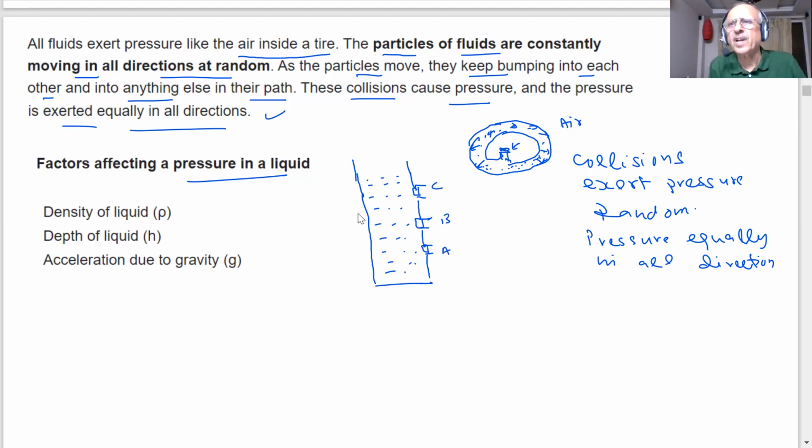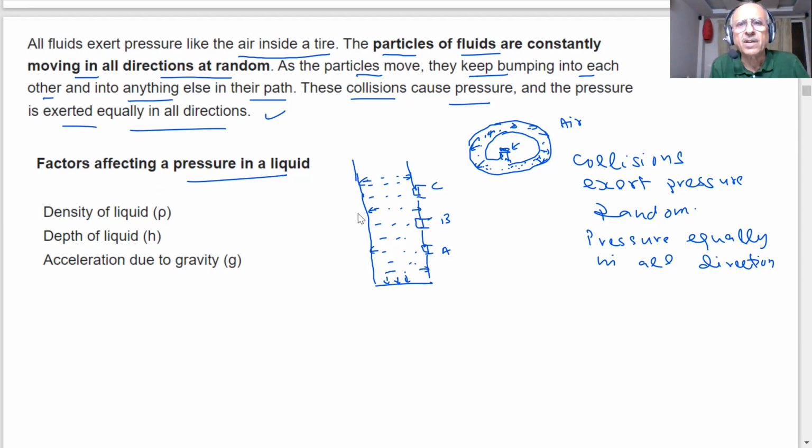So this liquid has a pressure, yes or no? Yes. You are saying liquid will have a pressure. Why is the pressure there? Because these are the particles of the liquid. They are moving in all the directions. Are they at rest? No. They are colliding with the walls, and the pressure will be same everywhere or different? Same everywhere. They are exerting equally in all the directions.